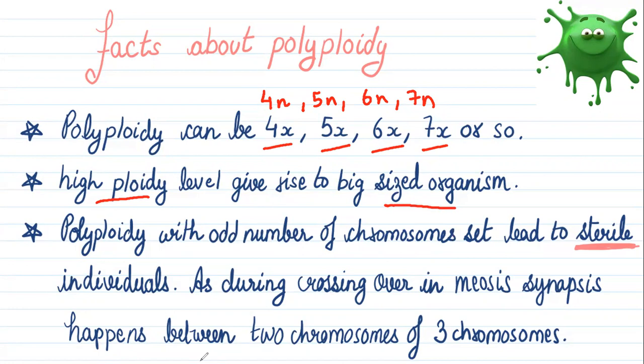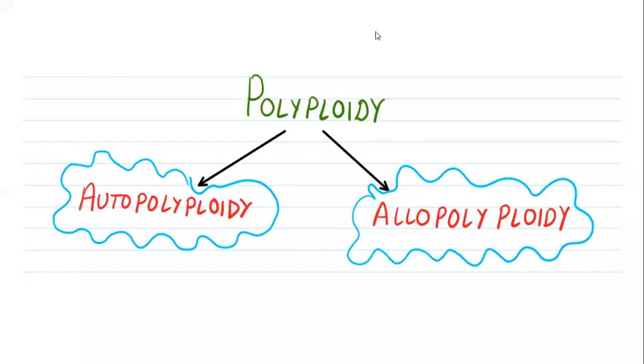This happens because during the crossing over stage in meiosis, which is known as the reduction division, if there are 3 chromosome sets, or we can say 3 chromosomes, out of these 3, only 2 chromosomes will take part in crossing over. The remaining 1 is left over. So it will lead to a sterile condition in the individual. Polyploidy is further classified into autopolyploidy and allopolyploidy.